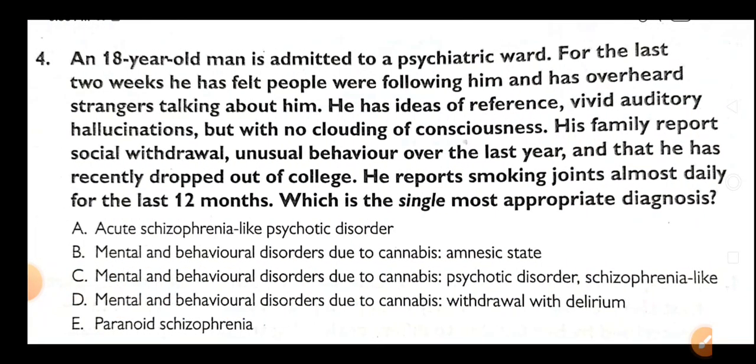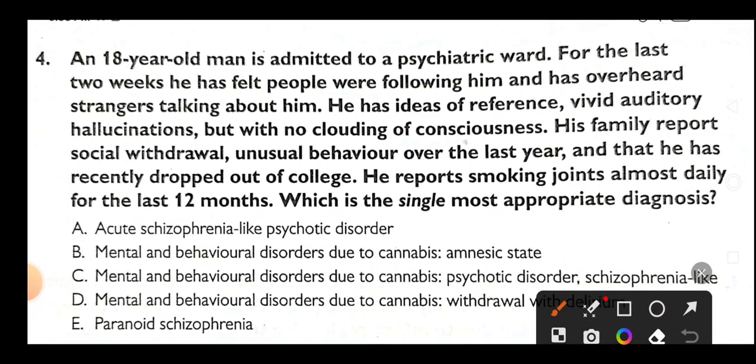So I hope till here it's clear. Now, next MCQ. An 18-year-old man is admitted to the psychiatric ward. For the last 2 weeks, he has felt people were following him. He has overheard strangers talking about him. He has ideas of reference, vivid auditory hallucinations, social withdrawal, and unusual behavior over the last year. And he has recently dropped out of college.